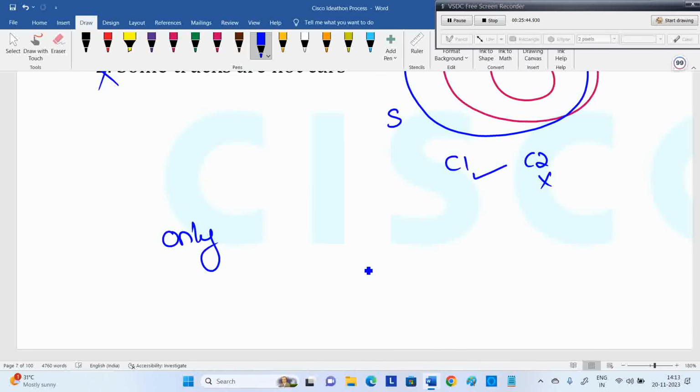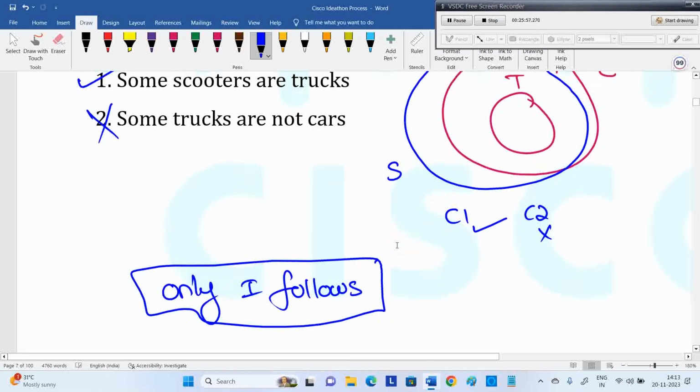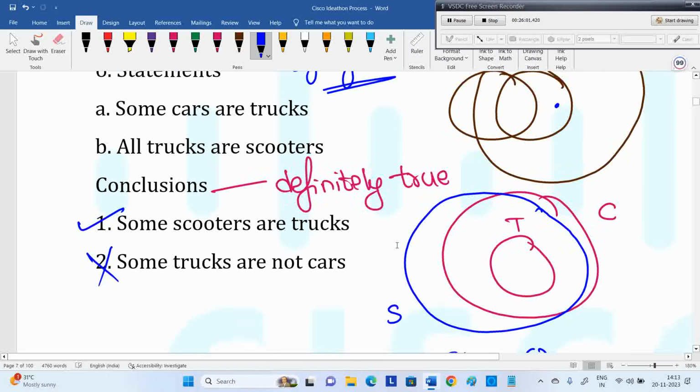They'll give the options: only one follows, only two follows, either one or two, neither. They don't say both false, they'll say neither one nor two. Neither one nor two means both are wrong, both false. Okay, so the answer for this is only one follows.